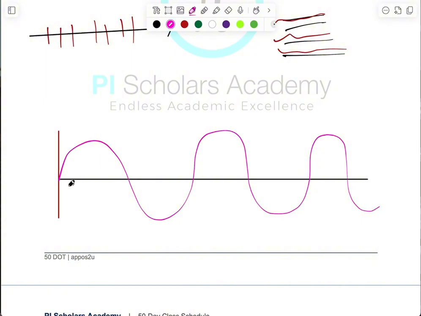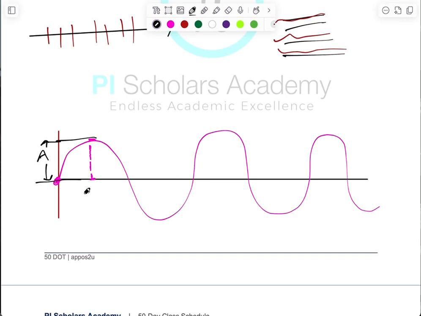From the origin to this point, the measure of this distance is known as the amplitude. It is the maximum displacement experienced by the wave.